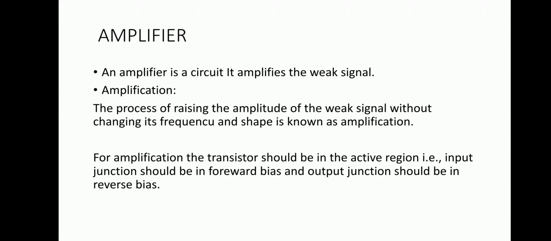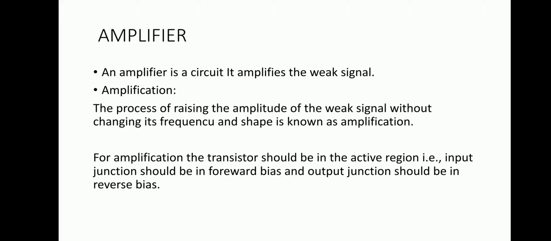In the saturation region, the input junction and the output junction are both forward biased.